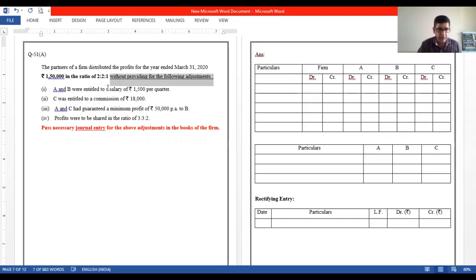We'll do that, right? The adjustments are: A and B were entitled to a salary of rupees 1,500 per quarter. Okay, so this is the word I would like to take care of. Per quarter.